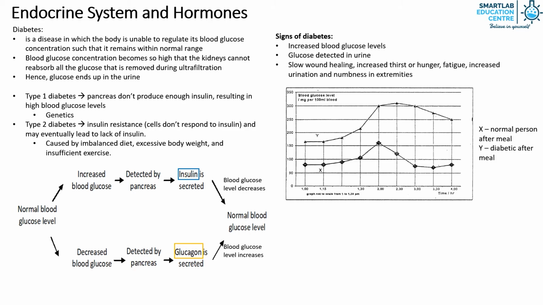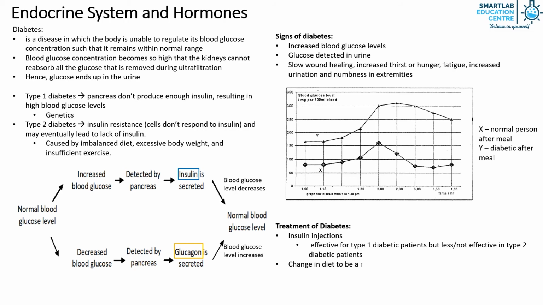Diabetes can be treated and managed in two main ways. One way is through insulin injections. This is especially effective for type 1 diabetic patients, but less or not effective for type 2 diabetic patients. Another way is through a change in diet to a more balanced one, reducing intake of carbohydrates, and avoiding high glycemic index food.